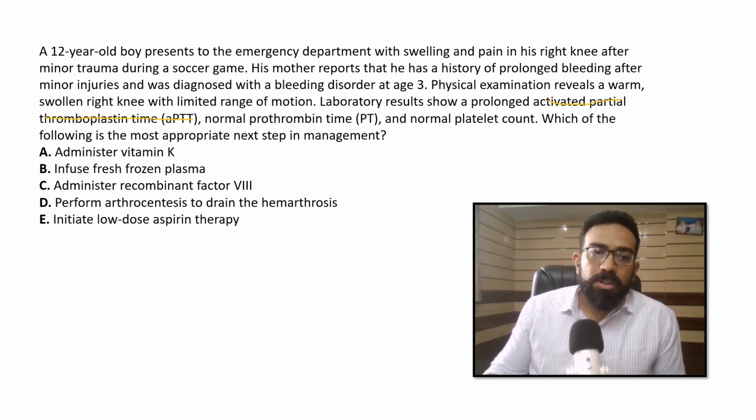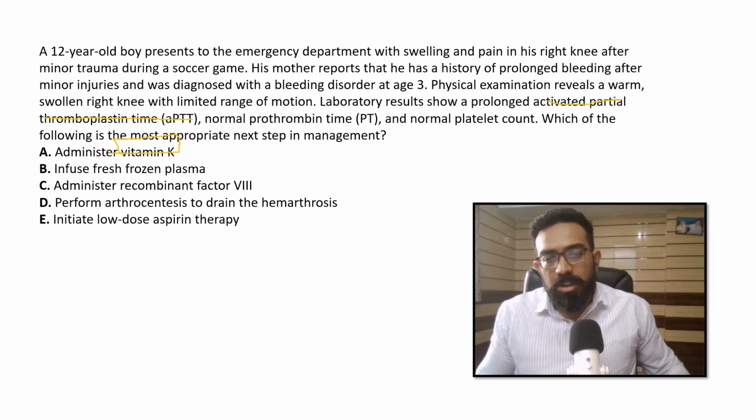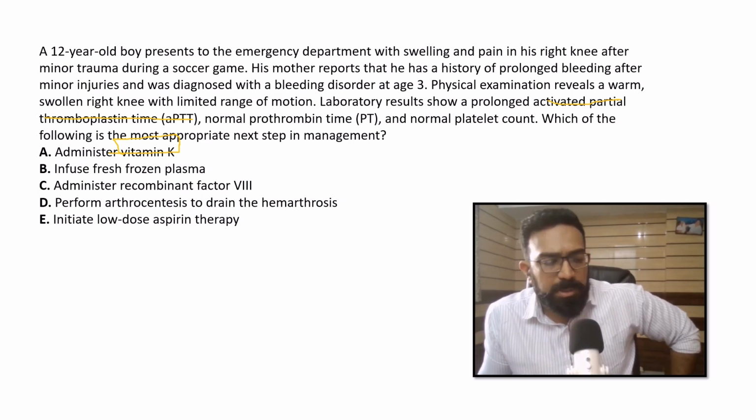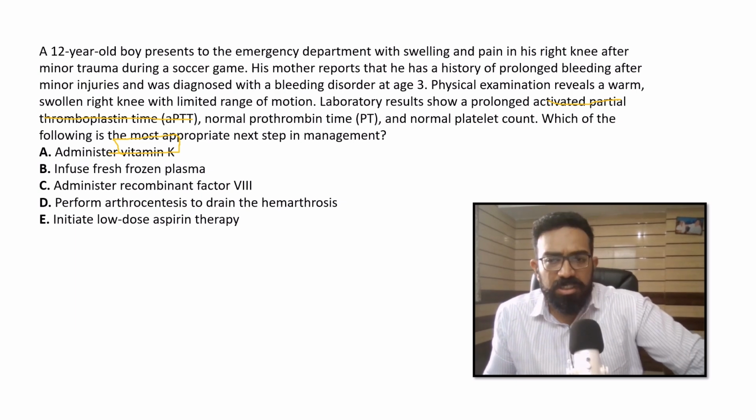So now we'll look at the options. Administer vitamin K. We do not need to give vitamin K, except when there is warfarin overdose, or the person has severe nutritional deficiencies, like chronic alcoholics, who have vitamin K deficiency and therefore bleeding problems.